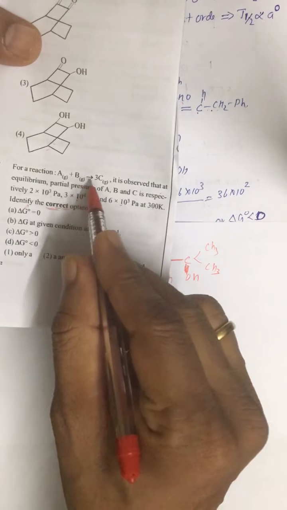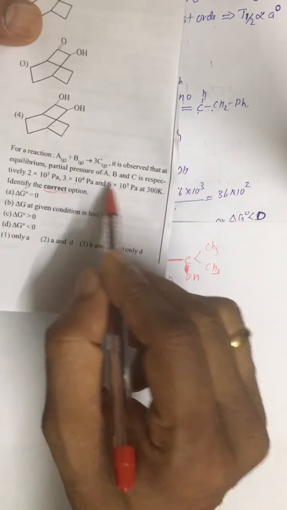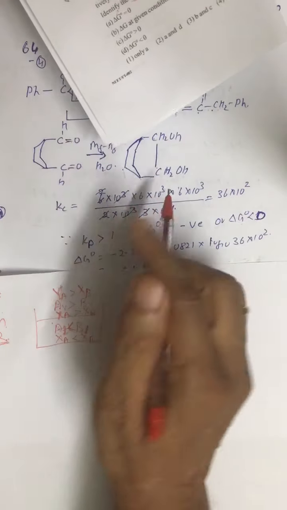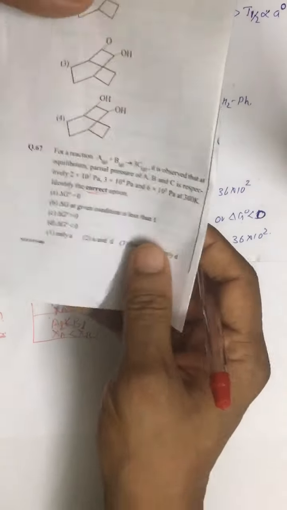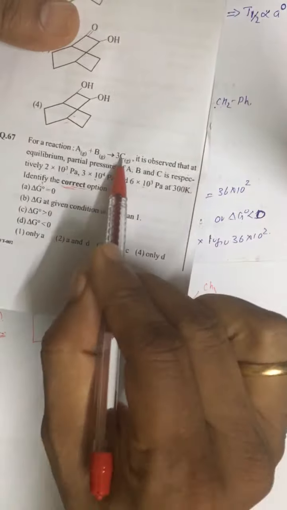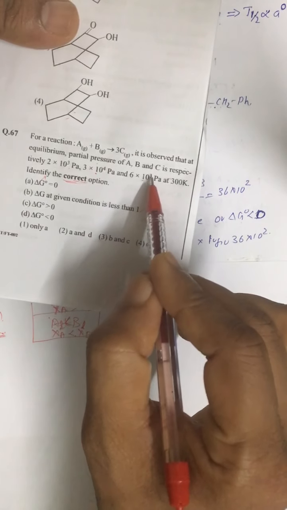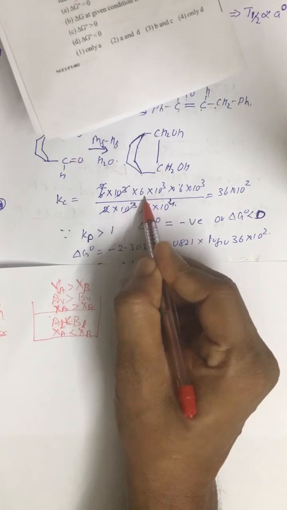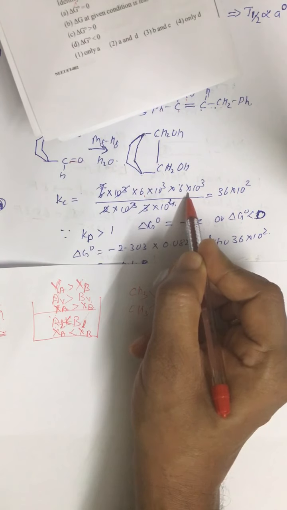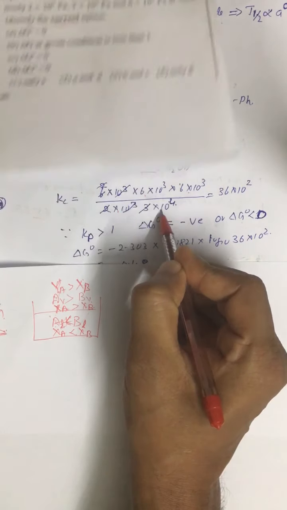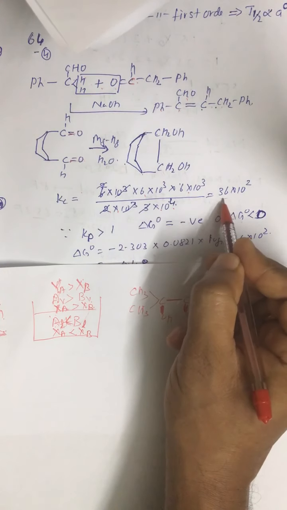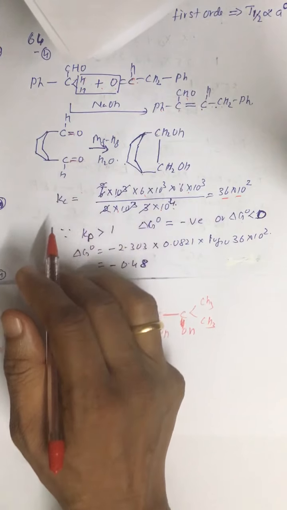When we calculate the equilibrium constant on the basis of these values, Kp is given by the partial pressure of C cubed. So it is 6 into 10 raised to the power 3, into 6 into 10 raised to the power 3, into 6 into 10 raised to the power 3, upon the value of A, which is 2 into 10 raised to the power 3, and the value of B, which is 3 into 10 raised to the power 4. We are getting 36 exponential 2.